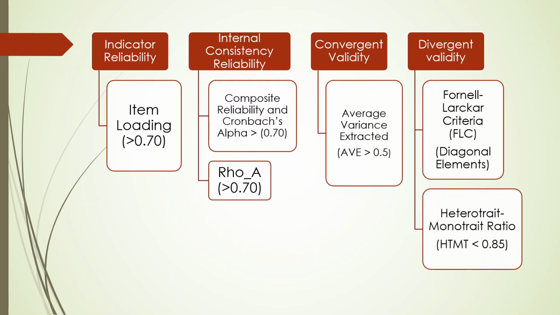These threshold limits have been specified in the book, A Primer on Partial Least Squares, which has been published by the developers of this software. That's Professor Sarstedt and Professor Ringle, who have published this book. For convergent validity, AVE should be more than 0.5 if you want to achieve convergent validity. Discriminant validity is where we are trying to discriminate. We are using two statistics: one is the Fornell-Larcker criterion, where we have to consider the diagonal elements, and another is the heterotrait-monotrait ratio, HTMT.